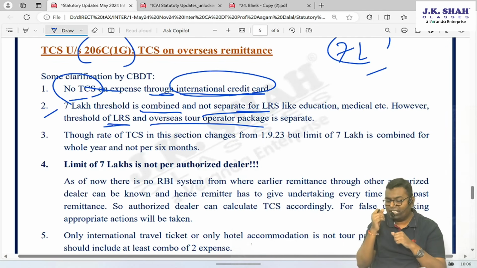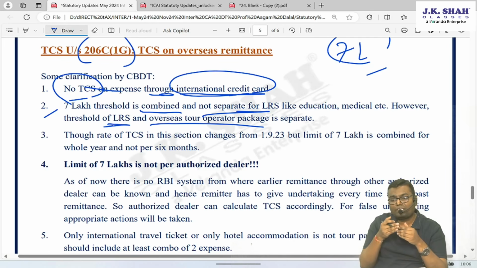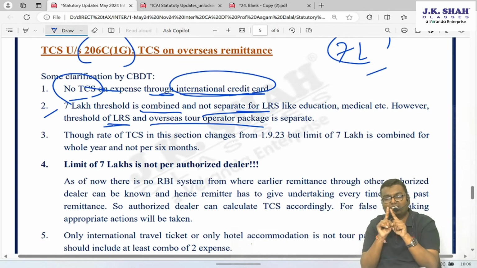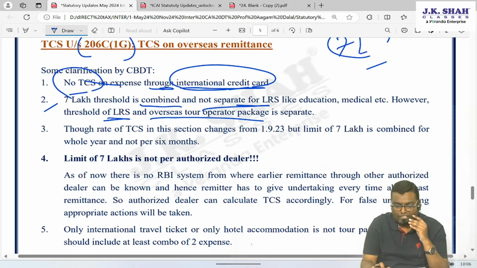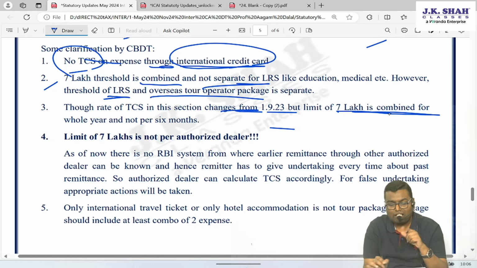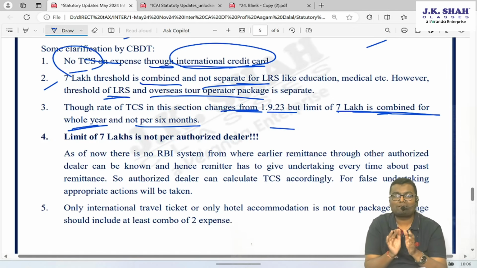Acha, second, I have said that from 1st September there are huge changes. From 1st September there is a change in the rate of TCS. That doesn't mean that from 1st September the threshold is also separate. No. In the lecture also I have said this. The 7 lakh threshold is the same from 1st April to 31st March. The threshold doesn't change. The threshold is entirely for the year. The rate changes. Though the rate of TCS in this section changes from 1st September, the limit of 7 lakh is combined for the whole year and not for those 6 months. Achha, obviously here 1st October is there.